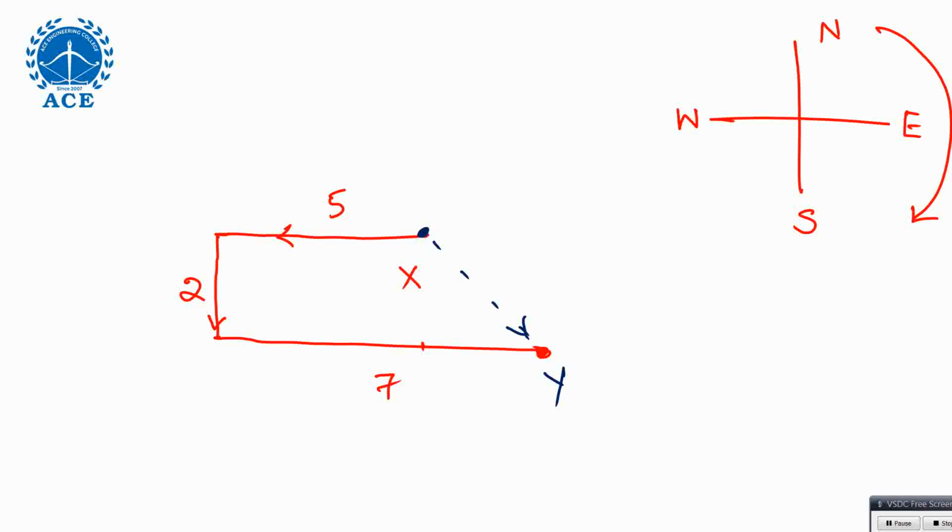Everybody knows this method, drawing the diagram. I am focusing more on method 2, which may save some time for you in the exam. What is method 2? From the starting point, initially you went 5 kilometers west, right? 5 kilometers west.